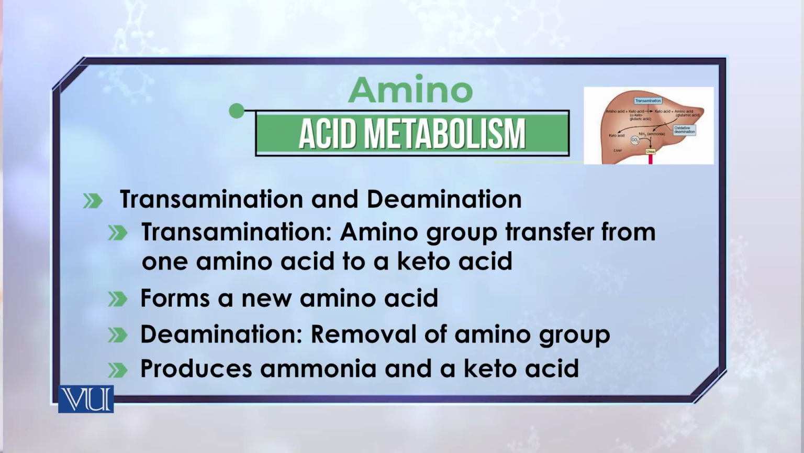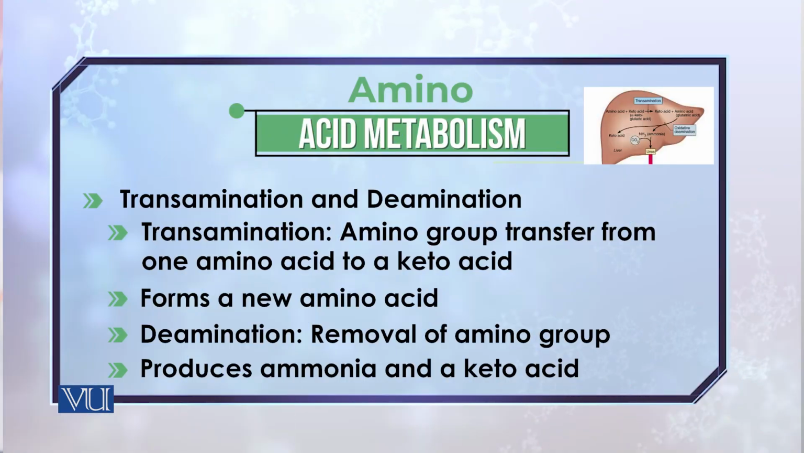In transamination, if you remember, the amino group is transferred from one amino acid to a keto acid, and as a result you get a new amino acid. In this way, because of this process, new amino acids are formed. Also, in the liver, the deamination of amino acids happens.